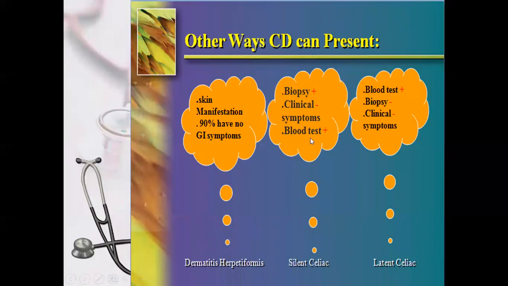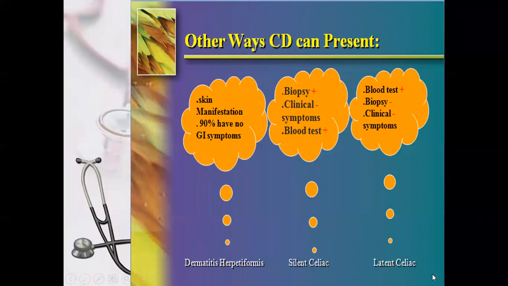There is another way celiac disease presents, which is with skin manifestations, like dermatitis herpetiformis. In 90% there are no GI symptoms, only skin manifestations, so there will be no chronic diarrhea. We know that chronic diarrhea is typical of celiac disease, but here in 90% of cases there will be no diarrhea, only skin manifestations.